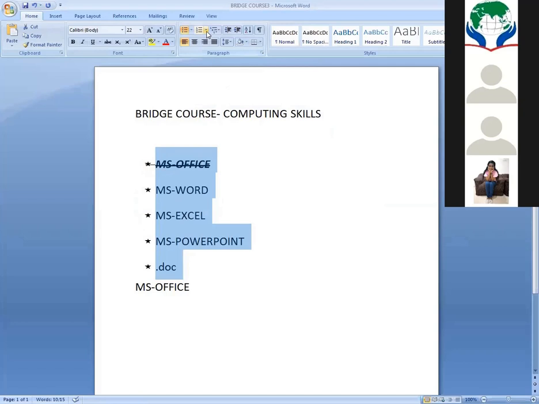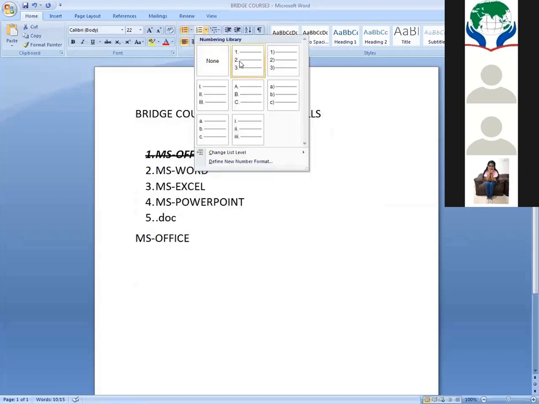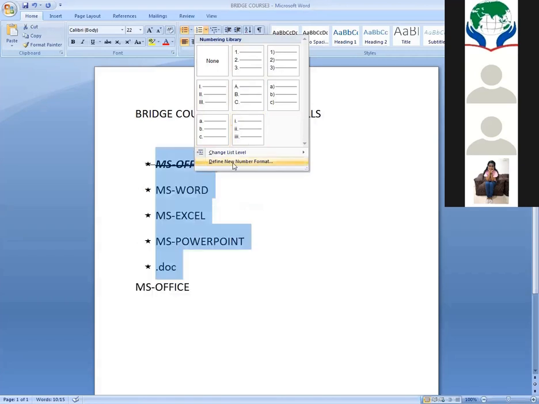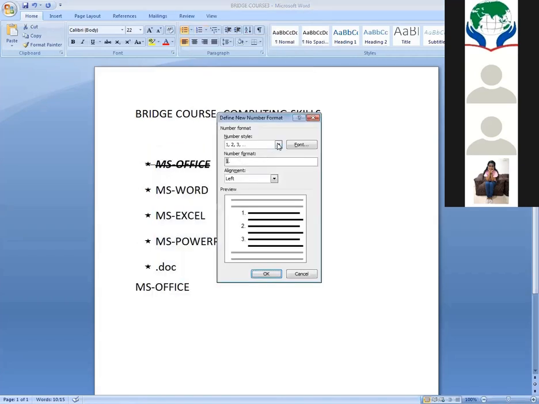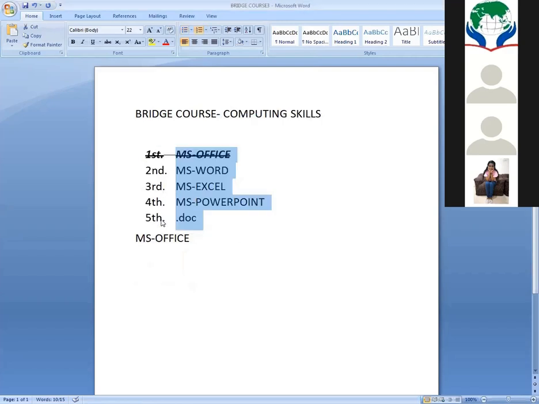Then numbers. So the next one is numbers. This is our numbers, this is a Roman letter, this is capital, and this is small. So several number formats are applicable. These are all inbuilt in your MS Word. If you want to define a new number format, then you can choose here. So 1, 2, 3 or first, second, third. This is the way to insert the numbers.